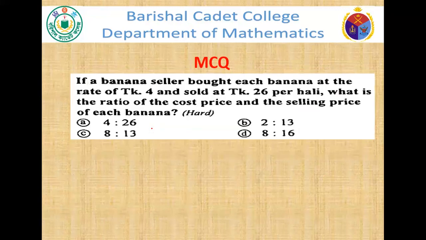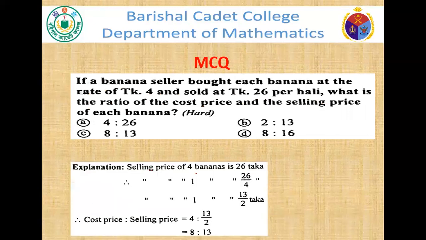The next one, boys, it is a hard level question. It is given that a banana seller bought each banana at the rate of taka 4 and sold it taka 26 per hali. What is the ratio of the cost price and the selling price of each banana?